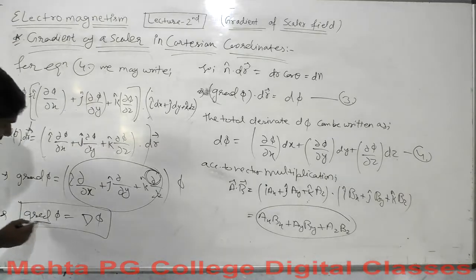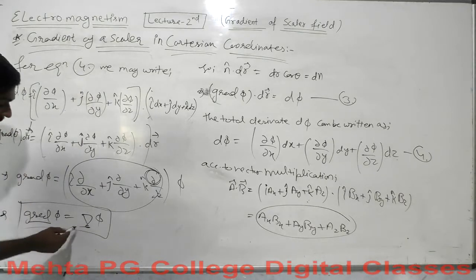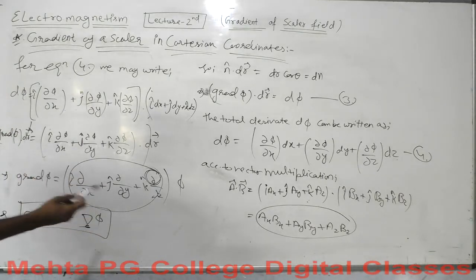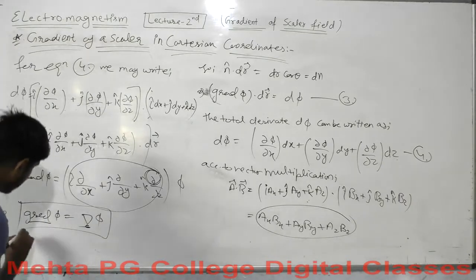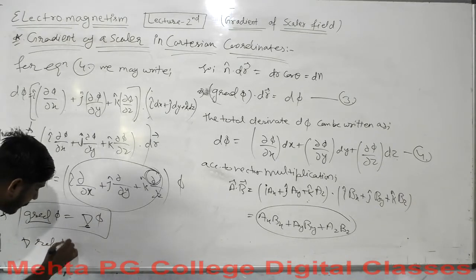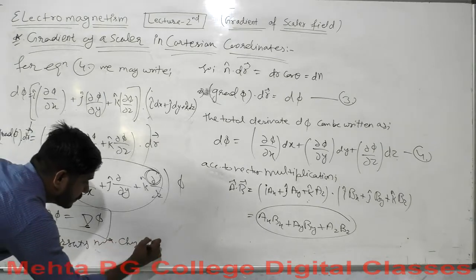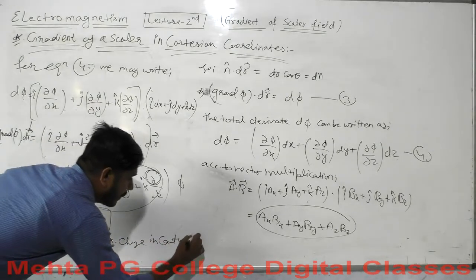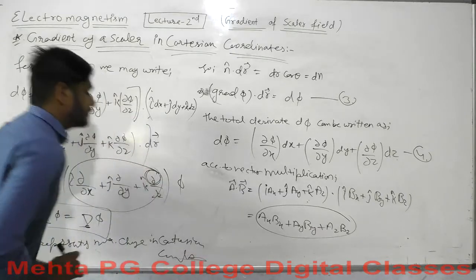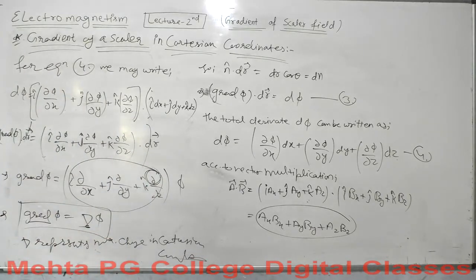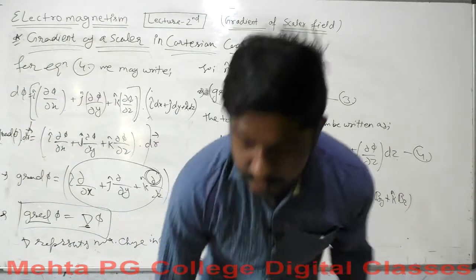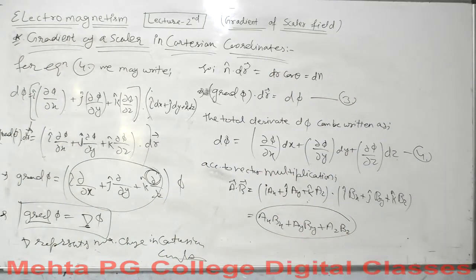and as gradient represents the maximum change, del represents the maximum change of a scalar function in Cartesian coordinates. So this is what we are up to, and now we will talk about some important scalar functions and their gradient. You can take a screenshot here. I hope you have taken it.